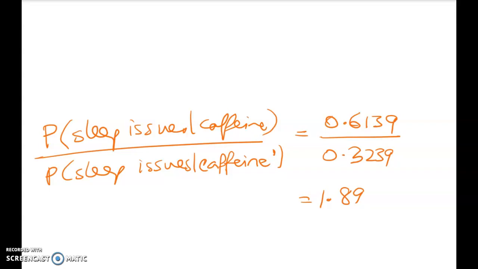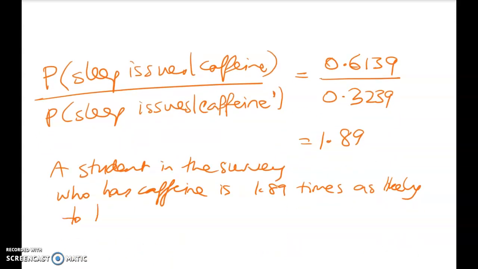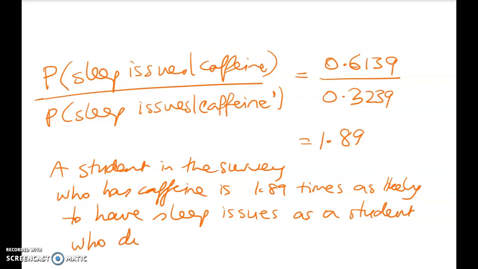What that's saying is that a student in the survey who has caffeine is 1.89 times as likely to have sleep issues as a student who doesn't have caffeine.